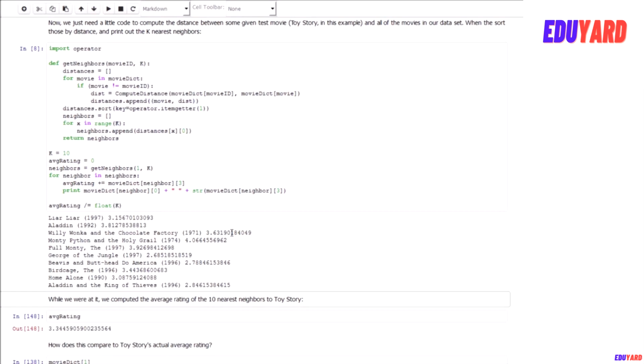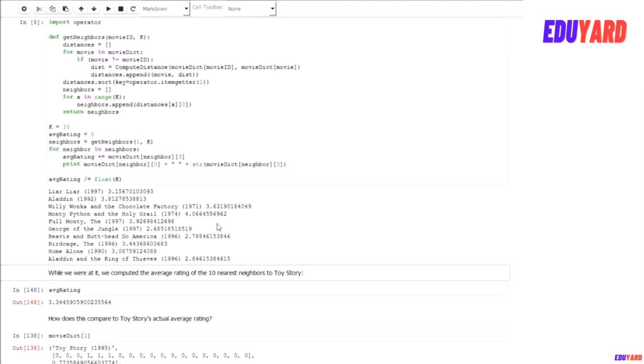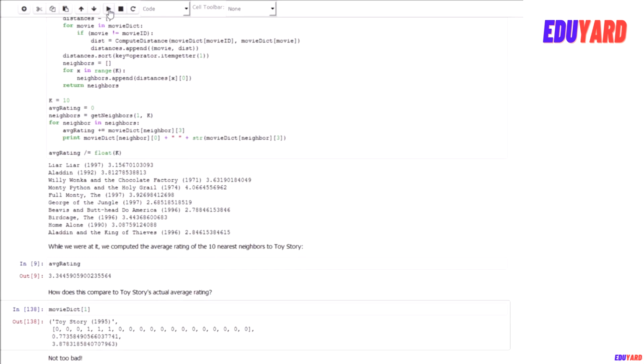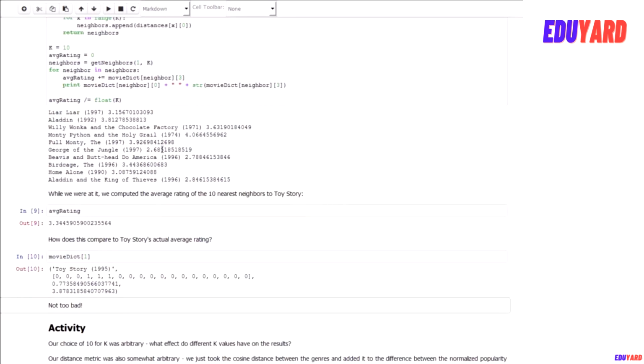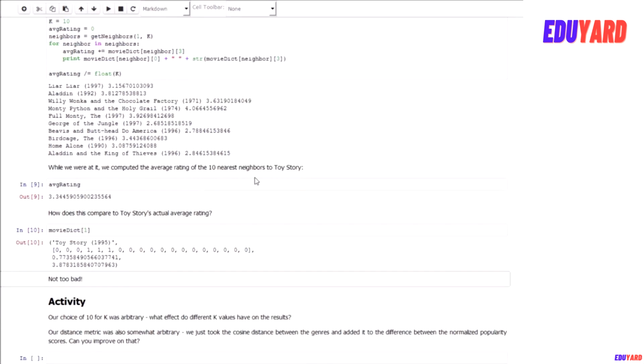So given that Toy Story is a popular comedy and children's movie, we got a bunch of other comedy and children's movies, so it seems to work. We did not have to use a bunch of fancy collaborative filtering algorithms, we just used k nearest neighbor here, and the results are not that bad. If we just want to use KNN to predict the rating, we are thinking of the rating as the classification in this example, because it is supervised classification. We end up with a predicted rating of 3.34 here,